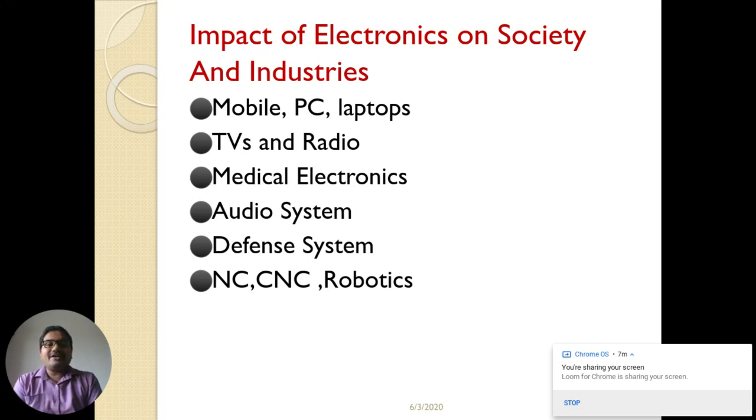It saves our energy, it saves our time. Next, medical electronics. Doctors and scientists are continuously doing research on how we can use the application of electrons in the field of therapy and diagnosis, such as your X-ray machines, electromyography, electrocardiography, then ultrasound, like this.